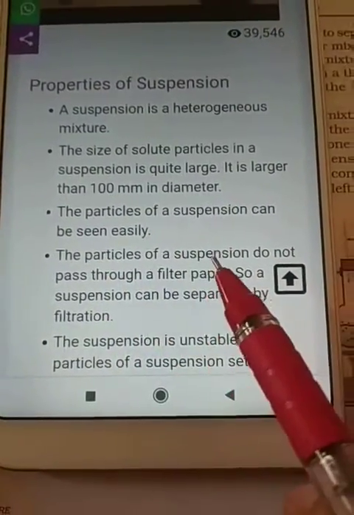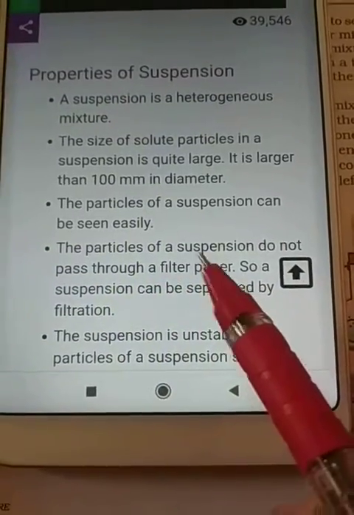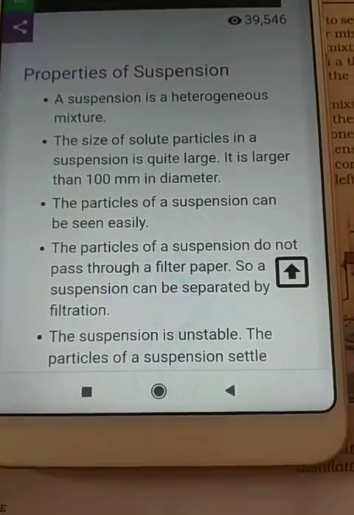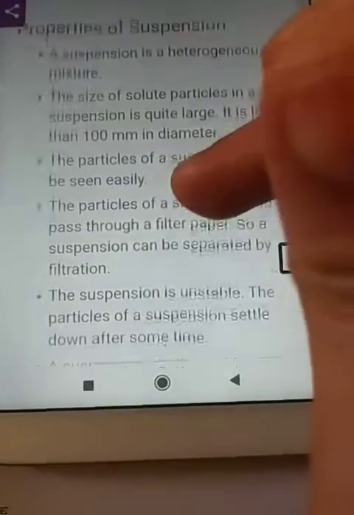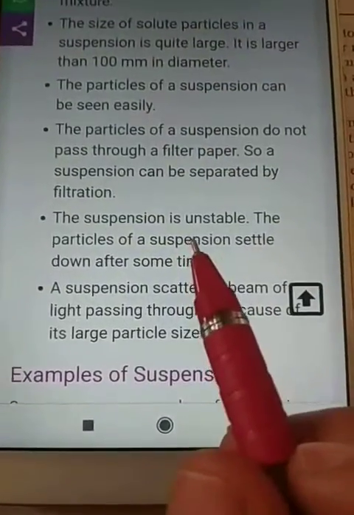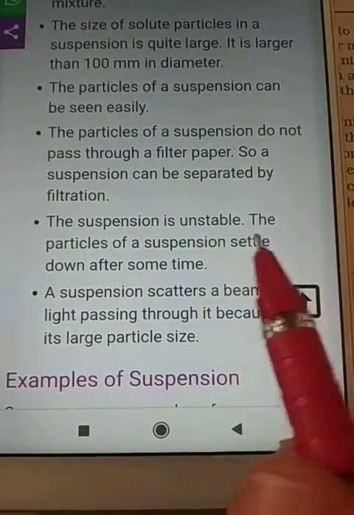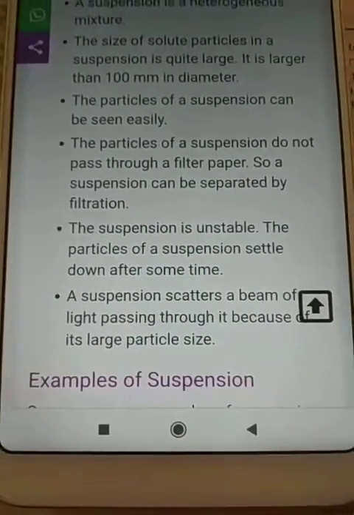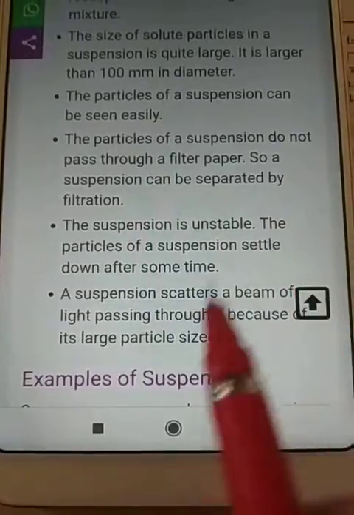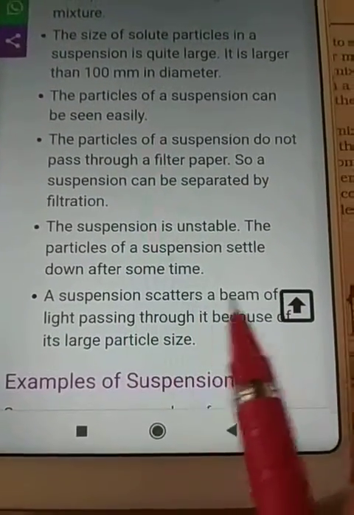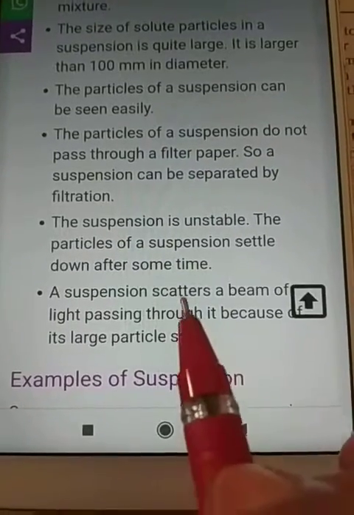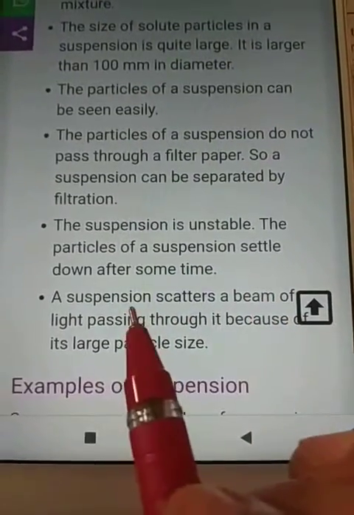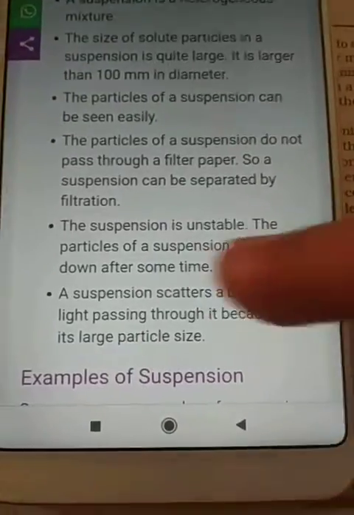The particles of a suspension do not pass through filter paper, so we can separate the particles of solute by a physical process, by filtration. It can be separated by filtration. The suspension is unstable. The particles of a suspension settle down after some time, so we can say it is unstable. A suspension scatters a beam of light passing through it because of the large particle size. Because it has large solute particles, the beam of light is scattered.